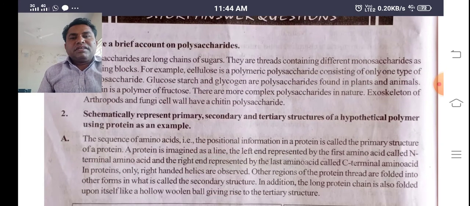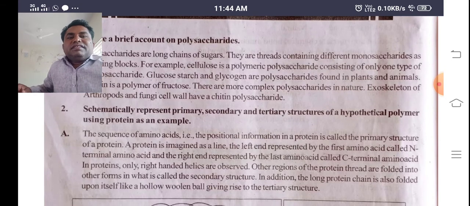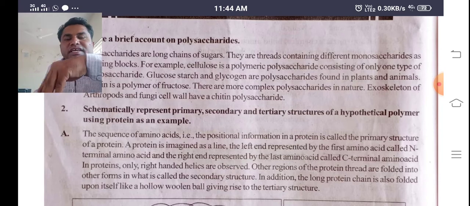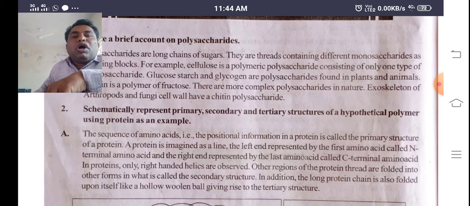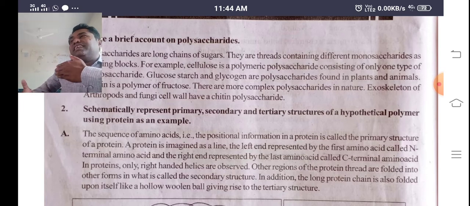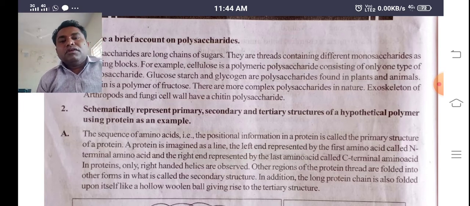Next we have the second question: schematically represent primary, secondary, tertiary structure of a hypothetical polymer using protein as an example. I already explained this one; once again, have a glance. This is how proteins exhibit primary, secondary, tertiary and quaternary structures. You know that